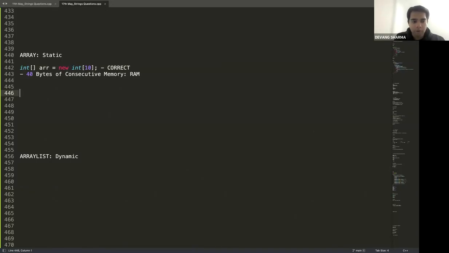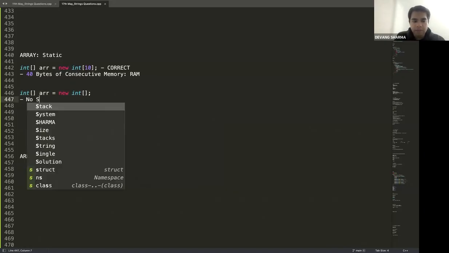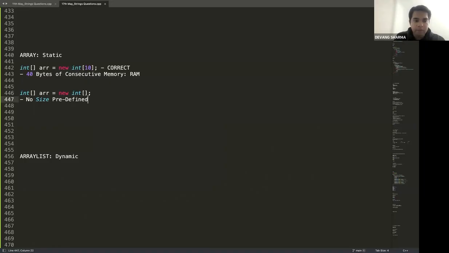All agree? Okay. If I take this piece of code and convert it to integer array equal to new integer, with no size, is this correct code now? If I run this code, will it run? The answer is it will not run because there is no size predefined. This is incorrect.